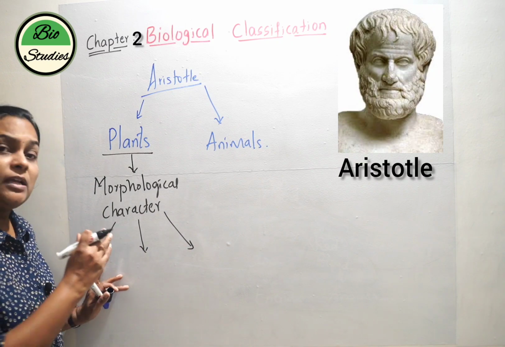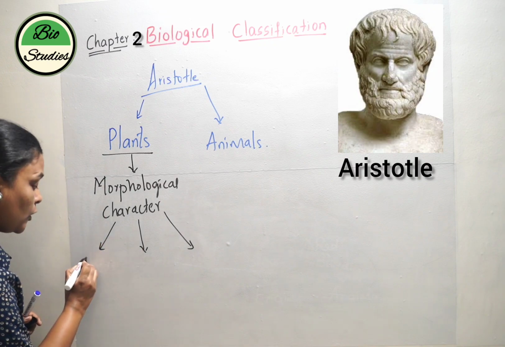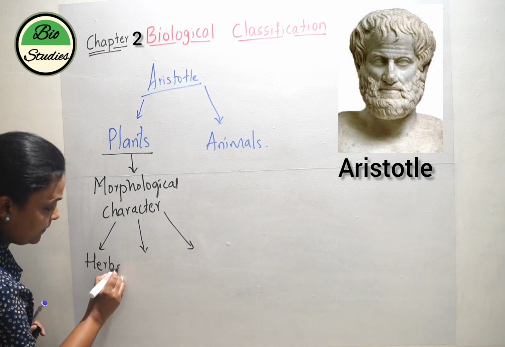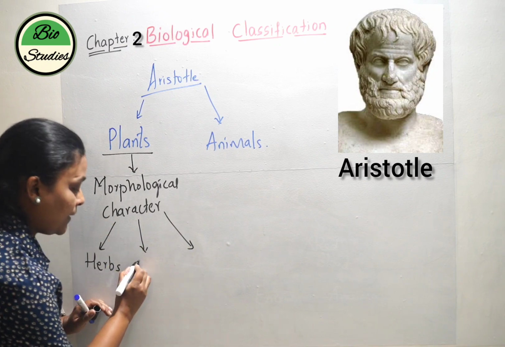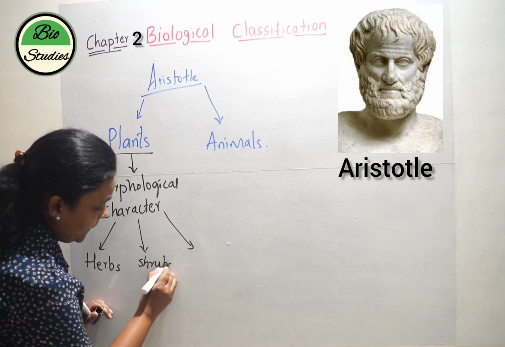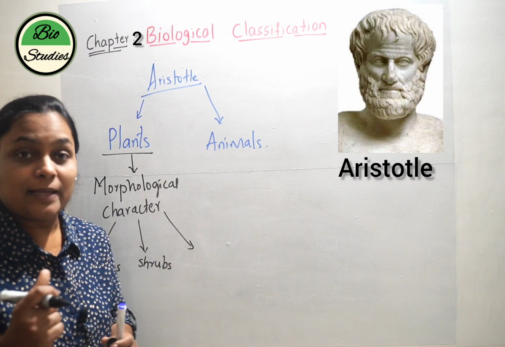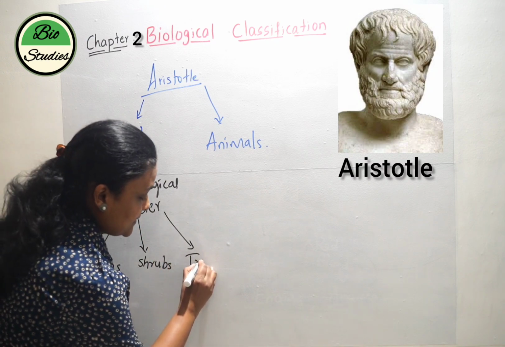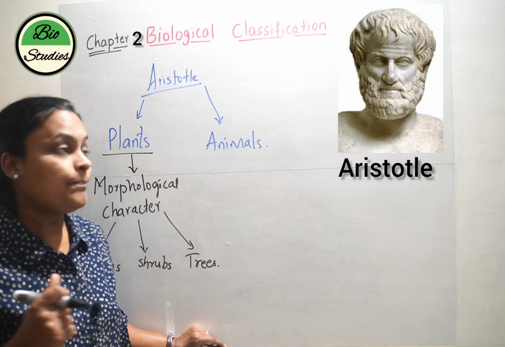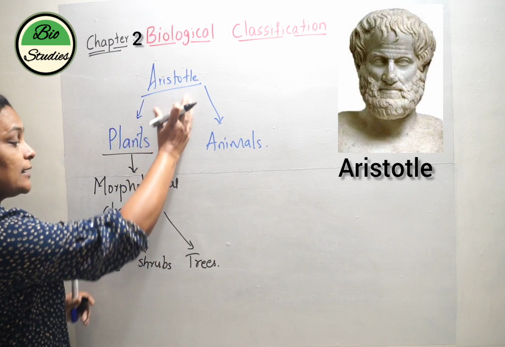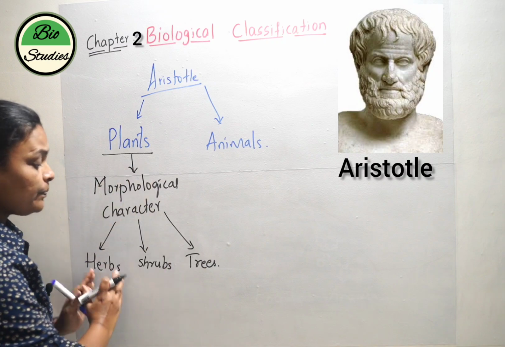The one which has a green stem and is very small in nature, he called herbs. The plants which had a bushy appearance, he called shrubs. And the plants which are very huge and big and have a woody stem, he called trees. Even now we have this classification: herbs, shrubs and trees. So for the first time Aristotle considered the morphological characters in plants and divided the plants into herbs, shrubs and trees.